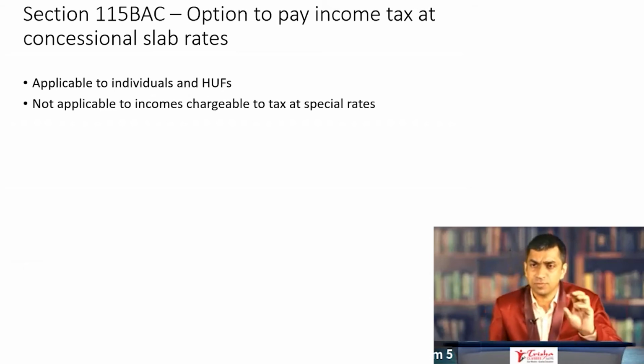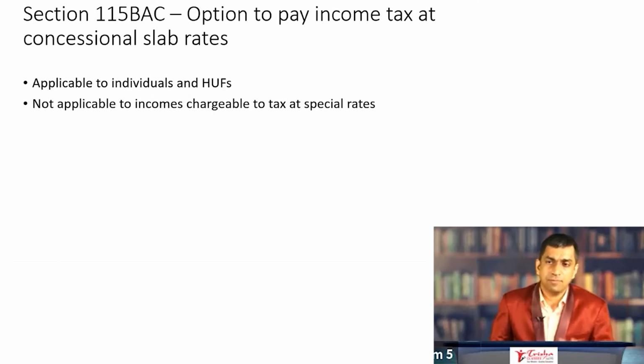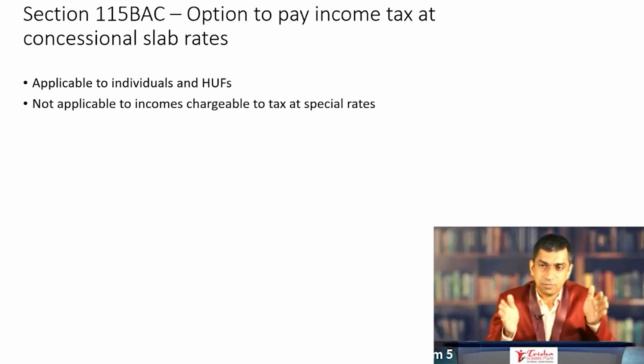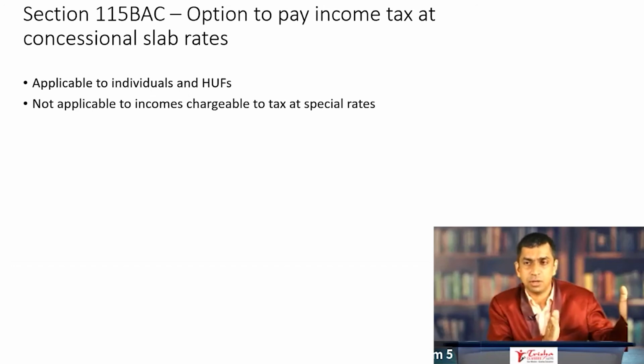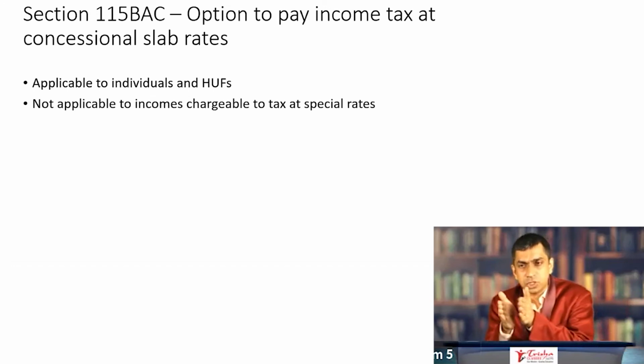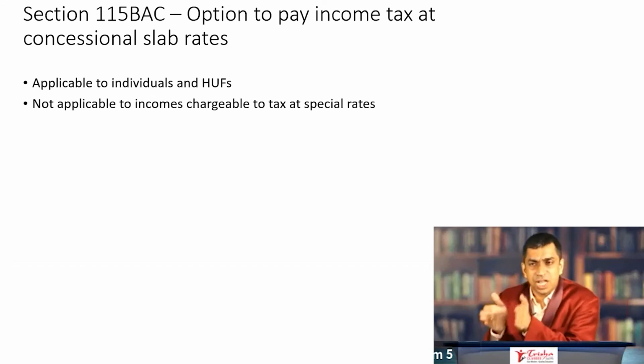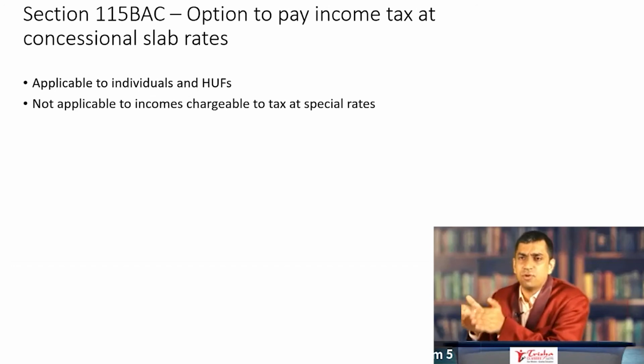They will focus on one of the heads of income, could be salary, could be income from business or profession, but more or less at the end of it, they will ask you to calculate total income and tax on total income. And when you see the marks bifurcation for this 16 mark question, usually it is about 13, 14 on the computation of total income part and 1 or 2 marks, 2 or 3 marks for the computation of tax part. Because computation of tax part was only supposed to be a formality.